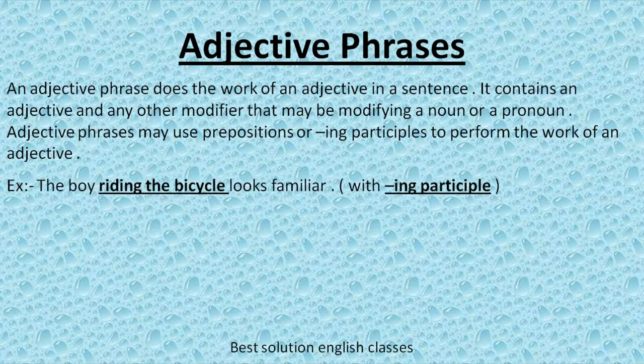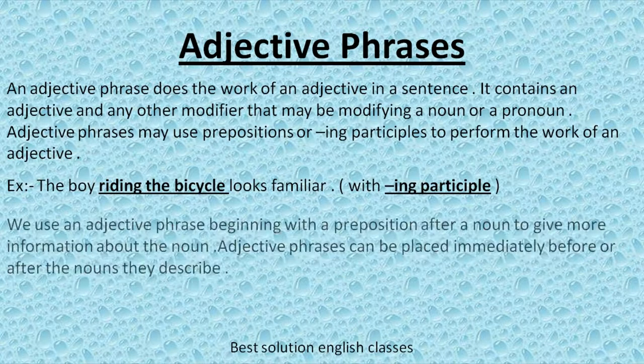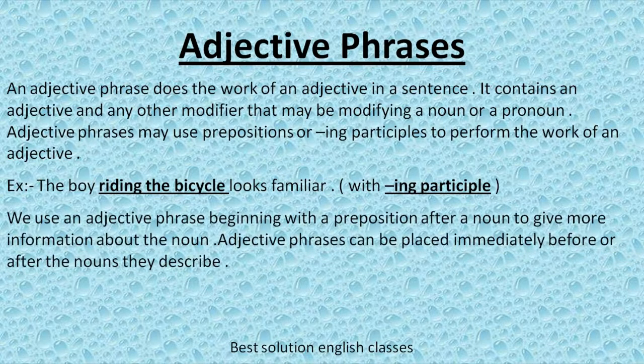For example, the boy riding the bicycle looks familiar. Here, riding the bicycle is an adjective phrase with ing participle riding. Next, I want to point out here, we use an adjective phrase beginning with a preposition after a noun to give more information about the noun.